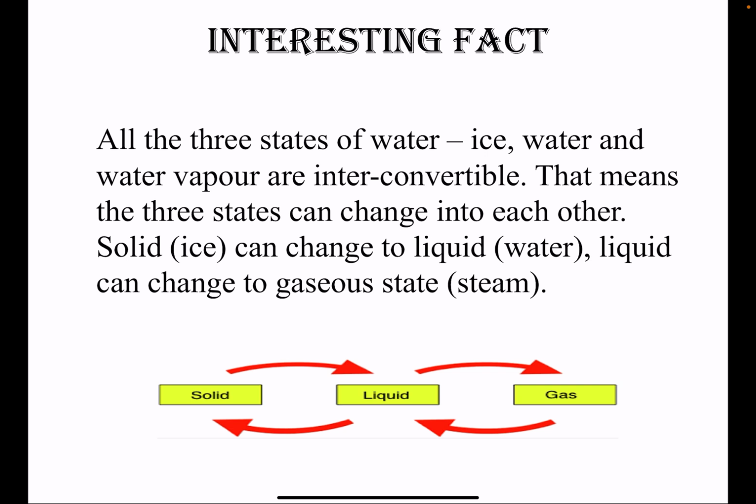So all the three states of water, ice, water and water vapor, are interconvertible. Means they can change their form from solid to liquid, liquid to gas, or gas to liquid, liquid to solid. It means that the three states can change into each other. Solid, ice can change to liquid, that is water, and liquid can change to gaseous state, that is steam or water vapor. Have you understood this, children?